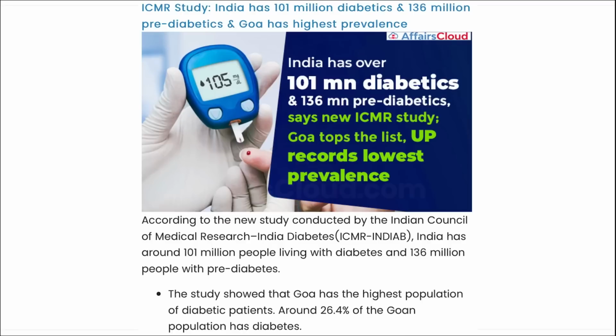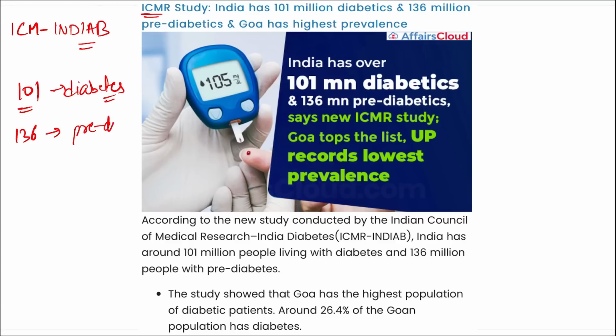Next, ICMR. What is ICMR? ICMR is the Indian Council of Medical Research. Its study INDIAB, right? So recently, according to them, India has around 101 million people living with diabetes, correct, and 136 million people with pre-diabetes.